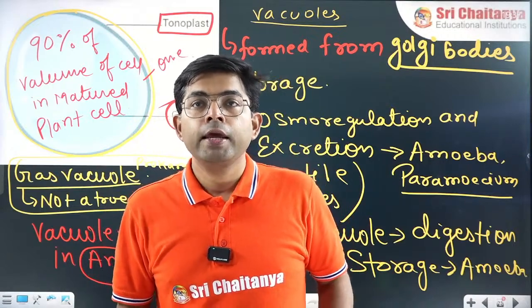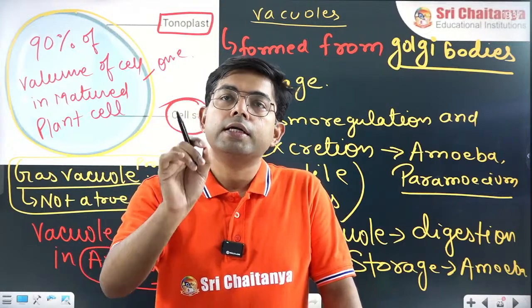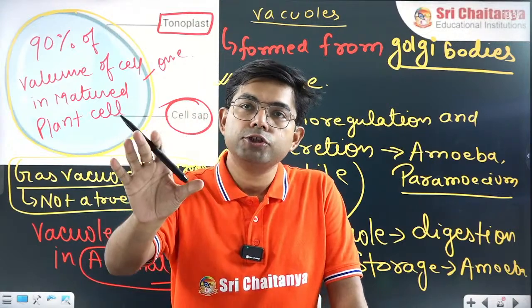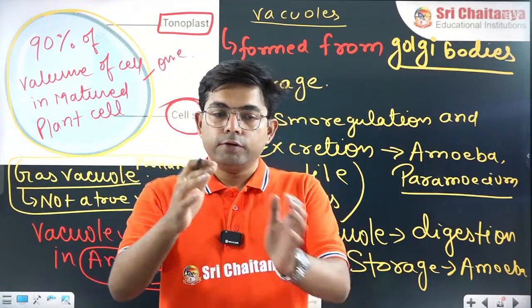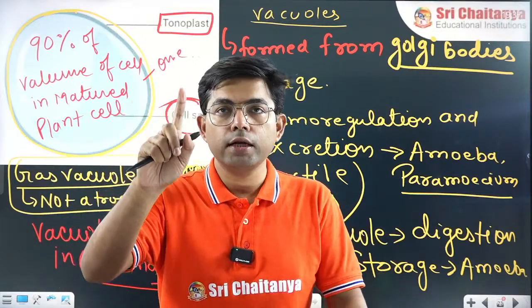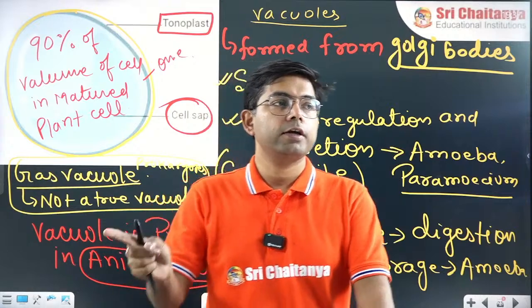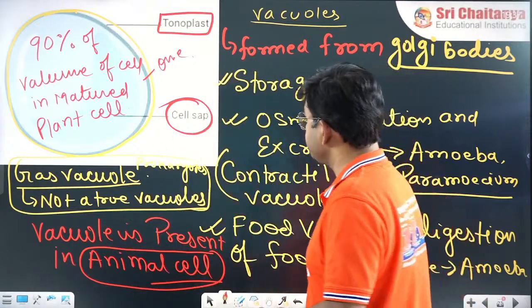In animal cell the vacuoles are present, but the number of vacuoles is large and the size is small. Whereas in plant cell the vacuole is present, the size is very large and the number is only 1. So this is the difference between vacuole of animal and plant cell.